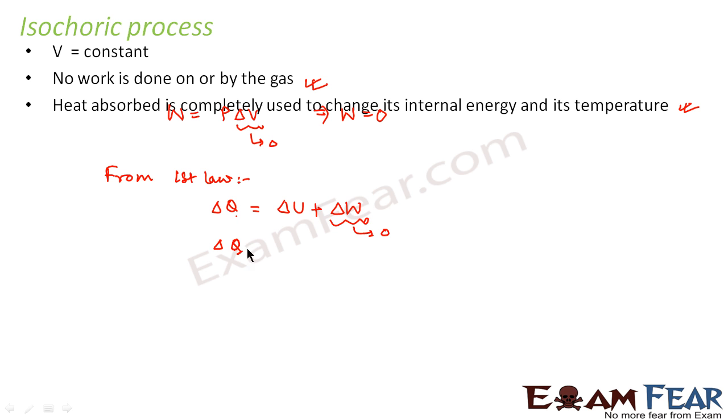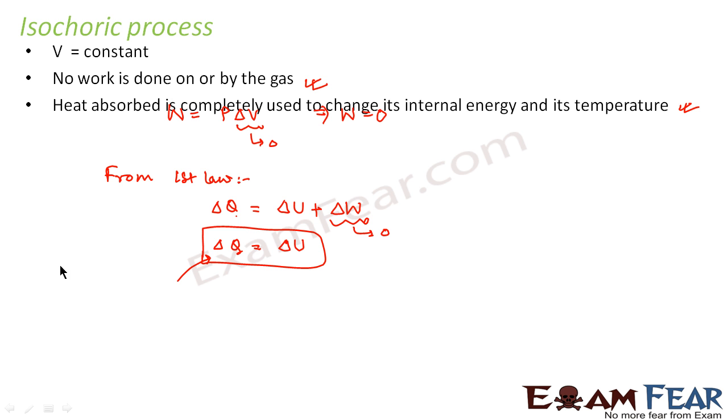That means delta Q is equal to delta U. Delta Q is the heat supplied to the system, that is, the heat absorbed, and delta U is the change in internal energy. So heat absorbed is completely utilized to change its internal energy and its temperature, because change in internal energy is directly related to change in temperature. Whatever heat is supplied is completely used up in changing the internal energy.